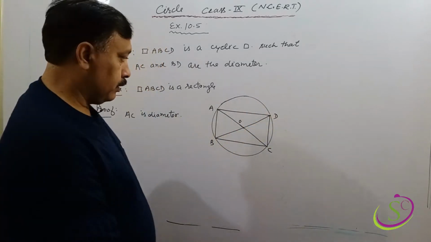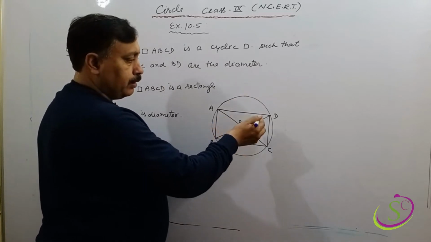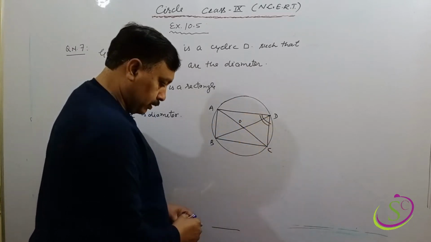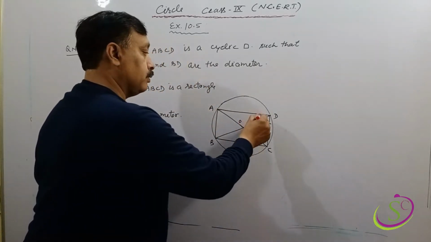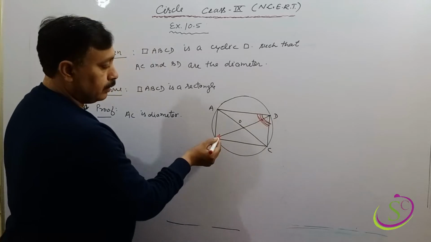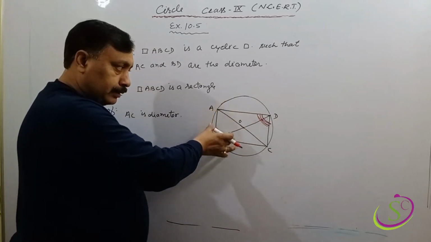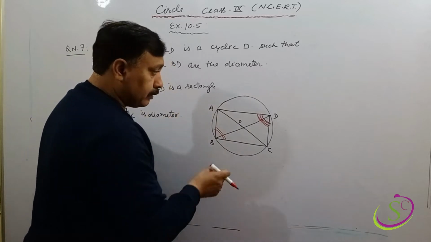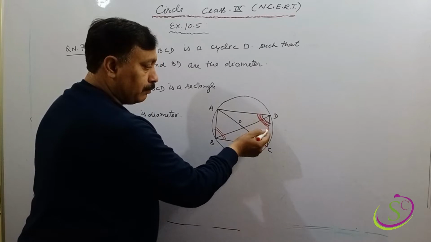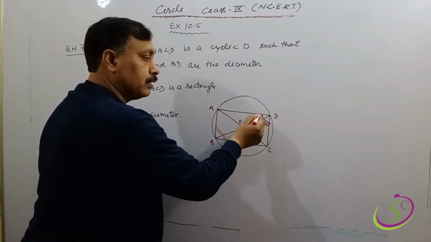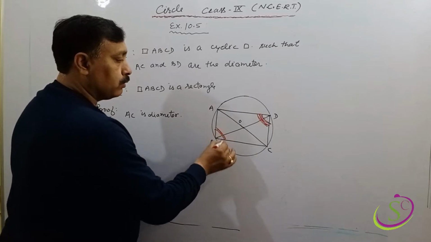In this semicircle, the angle subtended by this diameter is this angle, marked with a different color, and in the other semicircle the angle subtended by the diameter is this one, so it will be a right angle. Similarly, this will also be a right angle.